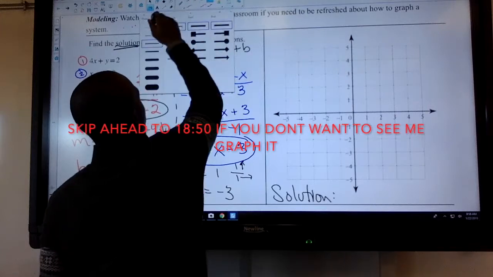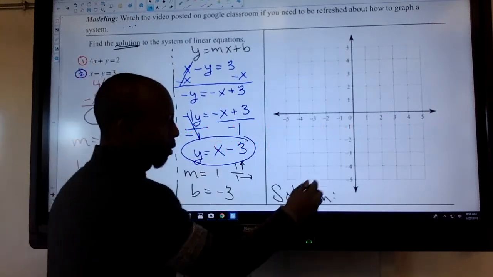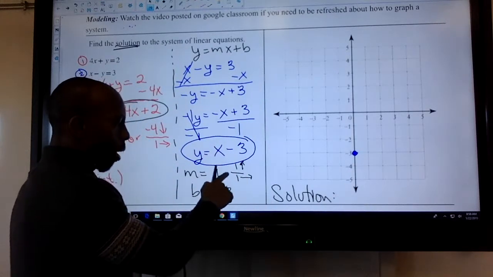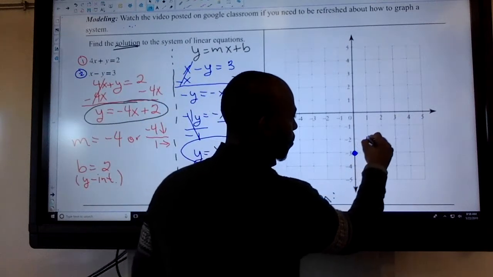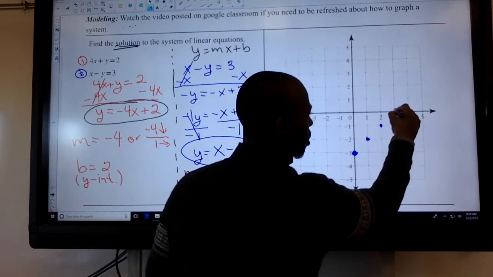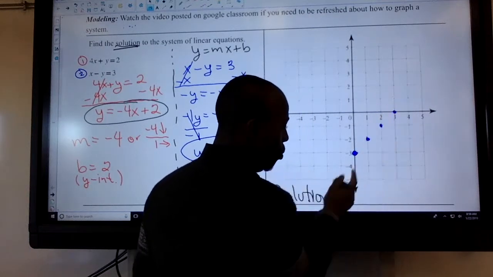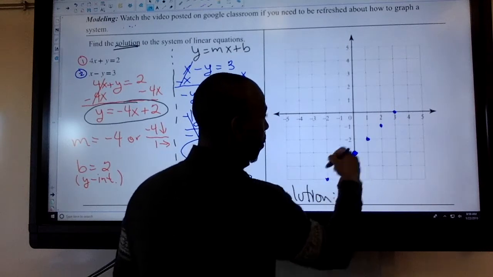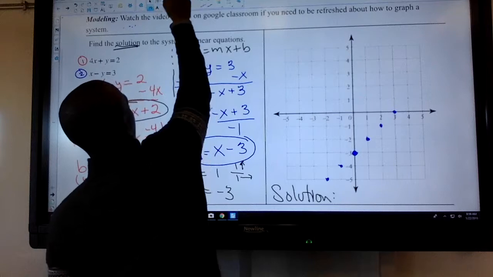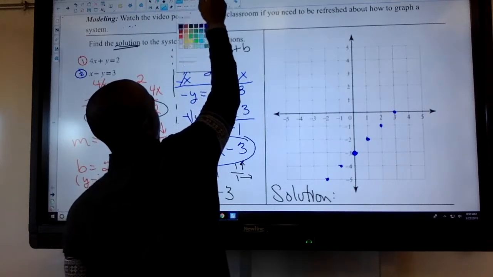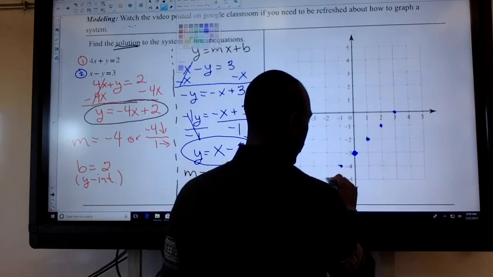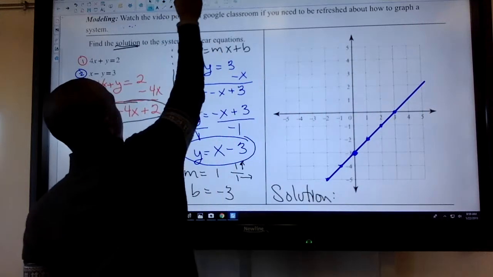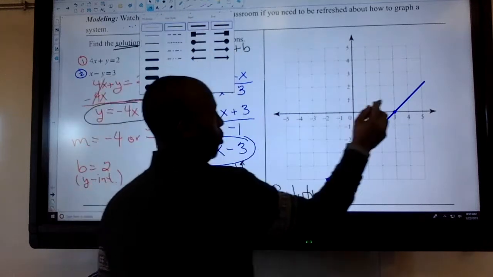So I'm going to start off with the blue one. The blue one tells me start at negative 3. I make my dot at negative 3. The slope tells me go up 1 to the right 1, up 1 to the right 1, and up 1 to the right 1. If you couldn't go up any further, you can go down 1 to the left 1, going backwards. And I end up having a line that looks like this. I hope you all have the same exact line on your papers. You should be able to connect them and make it look very pretty. Remember, we're not done until we label it, so make sure you label it.